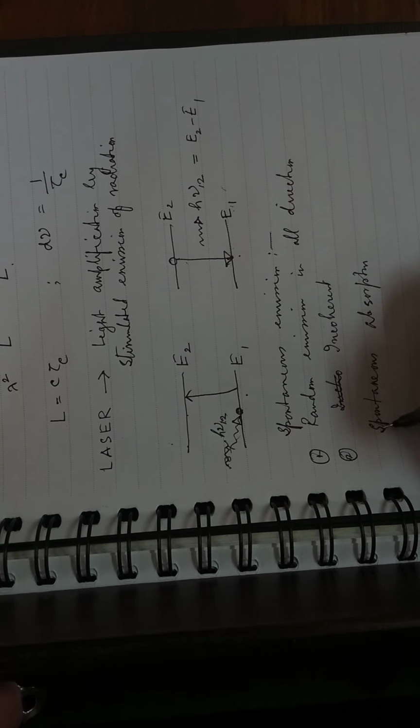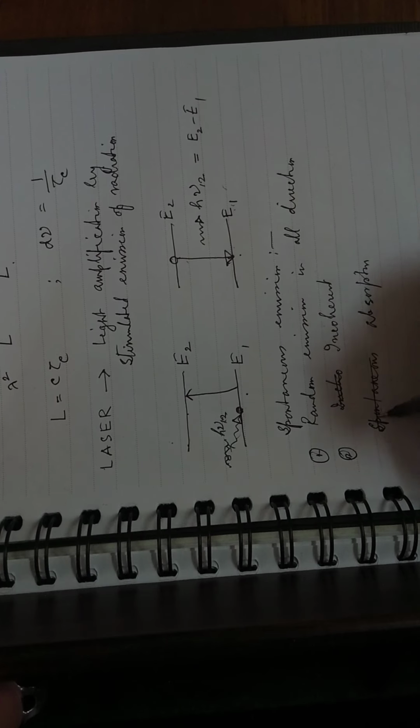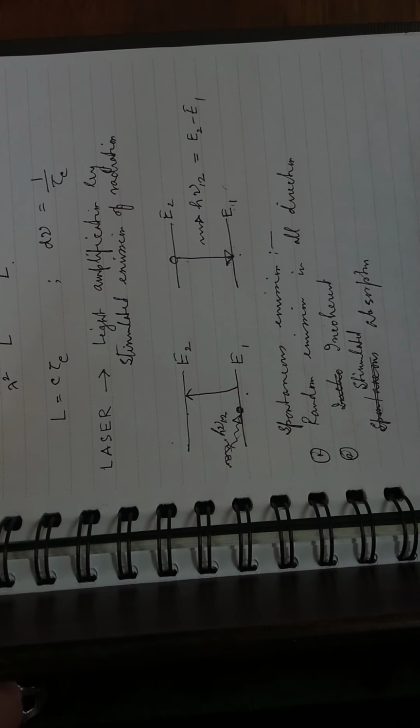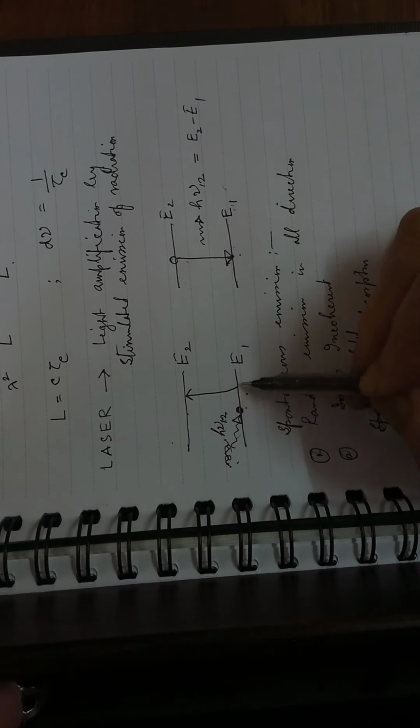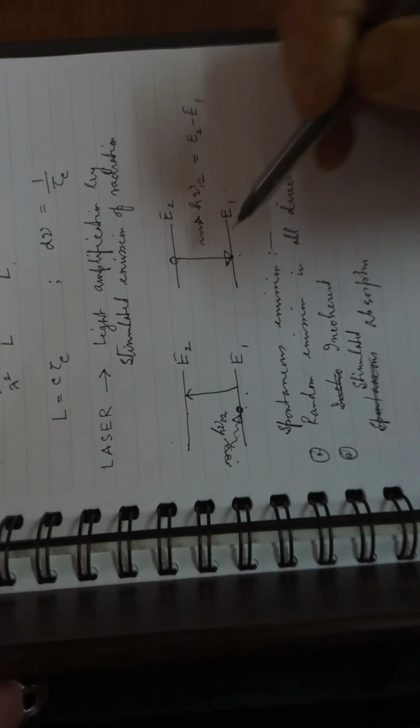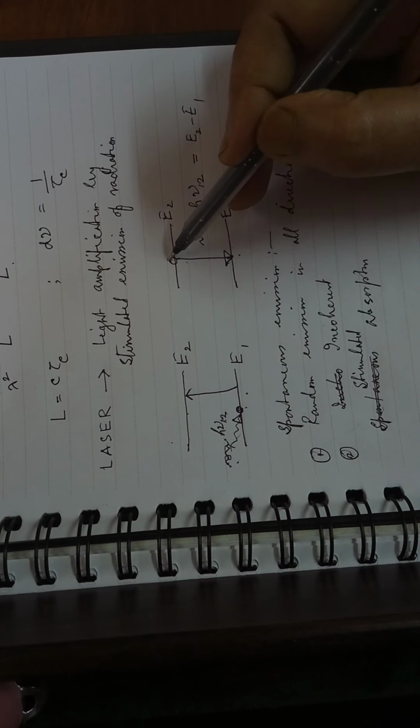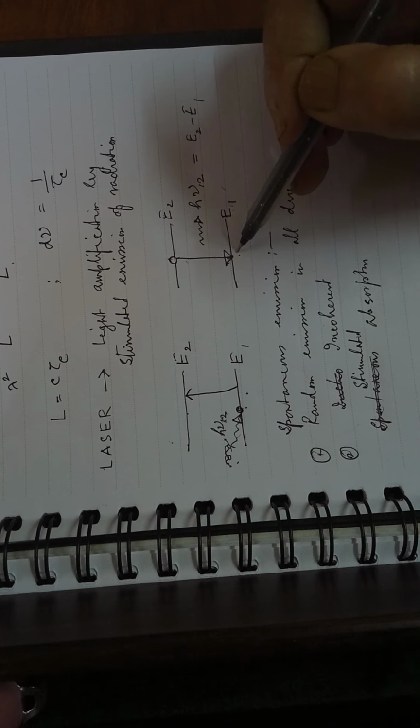This transition due to absorption of the photon is called stimulated absorption. I won't say spontaneous absorption. It is stimulated absorption, that means the atom is being stimulated by the photon and then absorption takes place. Once it goes to the higher lying state, the emission that takes place is spontaneous emission.